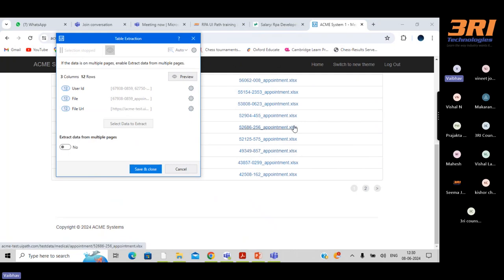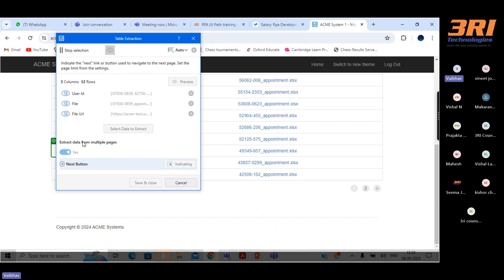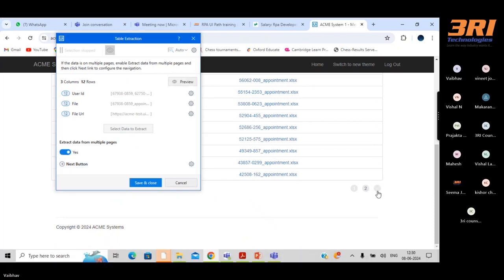But just imagine if you have multiple pages, then how can we do it? We can mention yes, we have data on multiple pages, and we can show this next button or pagination option. So just go ahead and click here. It will say it's the next button, and click on save and close.